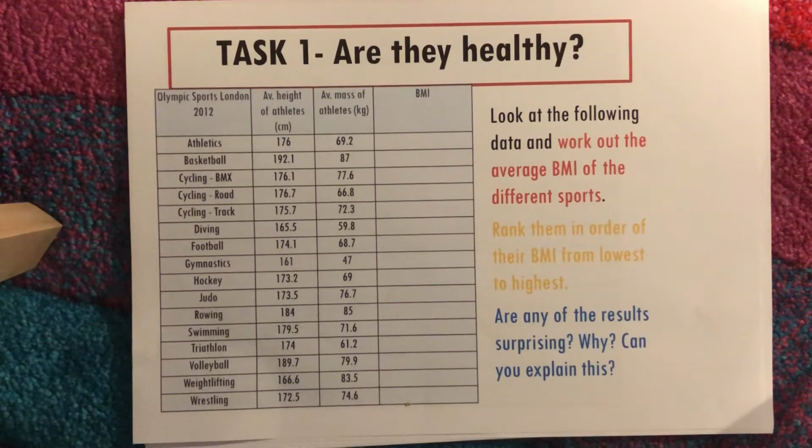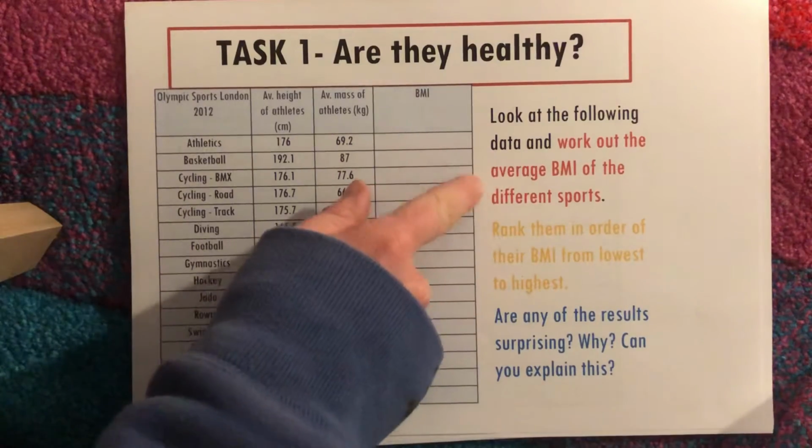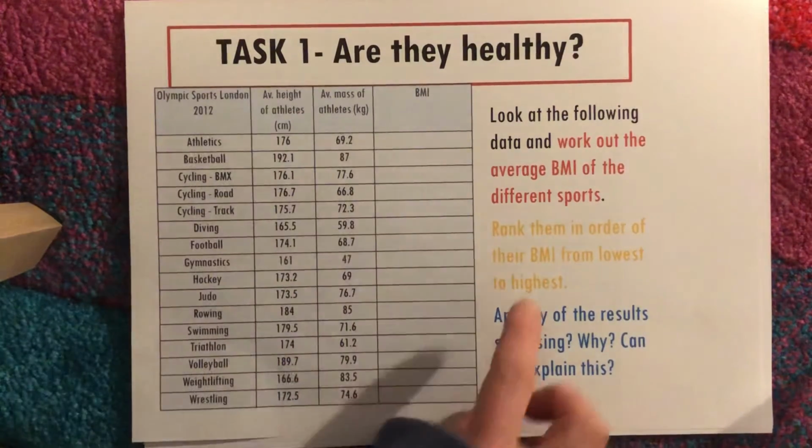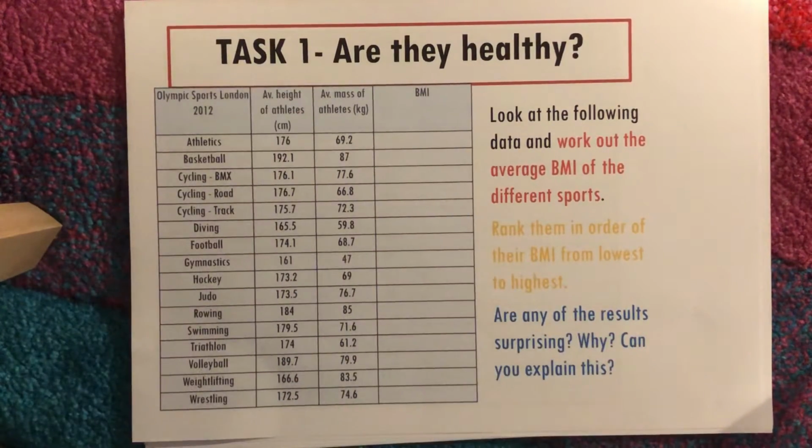But I also would like you, please, to answer the questions on here. So work out the BMIs of the different sports. That's nice and easy. Then rank them in order of their BMI from lowest to highest. What sports person is most likely to have the lowest BMI? And then work your way up all the way to the highest BMI.